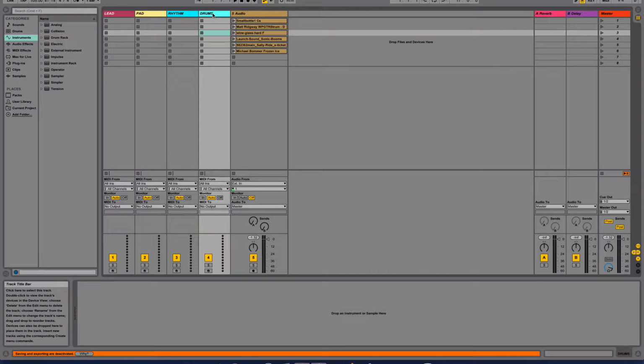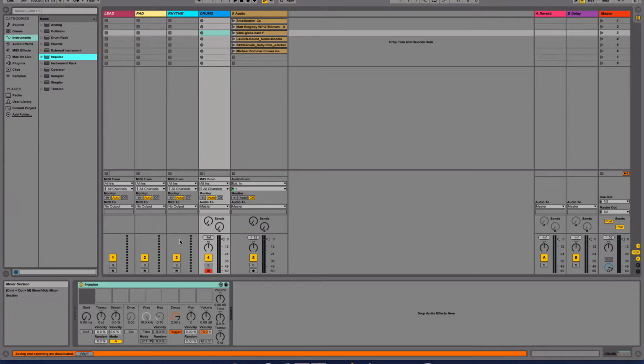We need to insert an instrument, and the one we are going to use is called Impulse. On the left hand side, make sure that Instruments is selected from the Categories menu and drag Impulse onto your drum track. This gives us a range of pads that we can populate with different sounds.